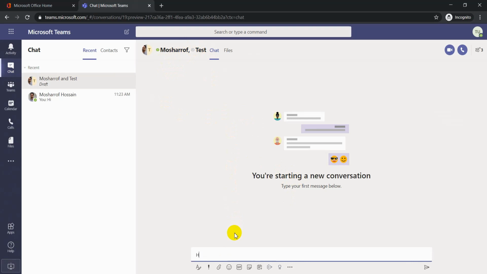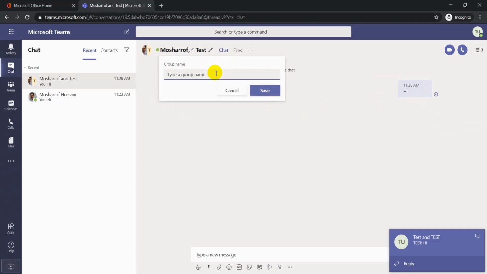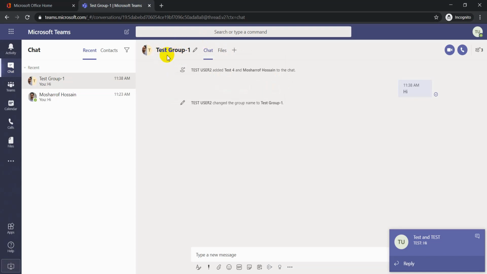Just send a message, hi. Then you will find a pen icon. Click here and type a name, test group 1. Then save. The group name will be changed. Test group 1.